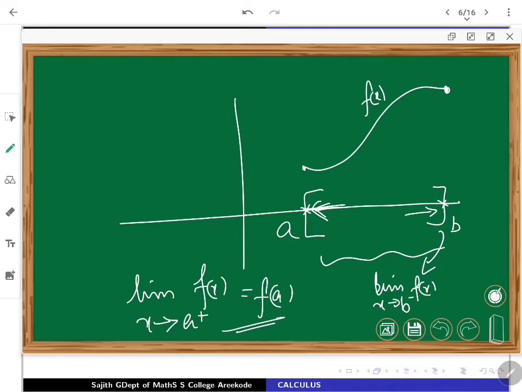Maybe you can have another option. The function may be defined from somewhere like 2 to 5, so the interval is 2 comma 5. At 2, if you want to discuss the continuity, you have to come from the right. To discuss the continuity at 5, you have to approach from the left and look for the appropriate evaluations.